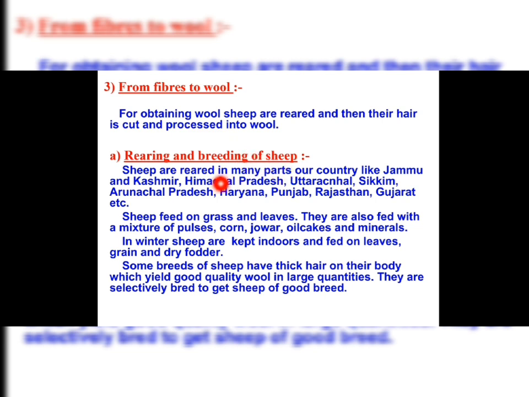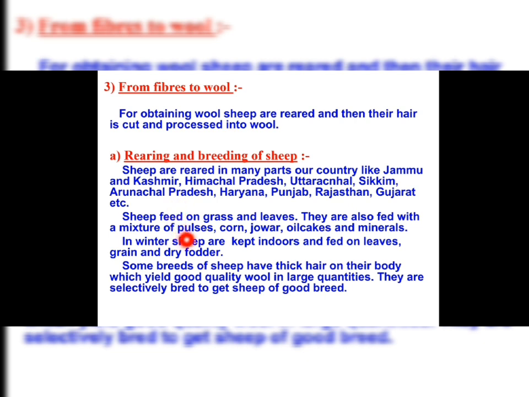Here you can see sheep are reared in many parts of the country like Jammu Kashmir, Himachal Pradesh, Uttaranchal, Sikkim, Arunachal Pradesh, Haryana, Punjab, Rajasthan, Gujarat, etc. So in these regions of the country, sheep are reared.